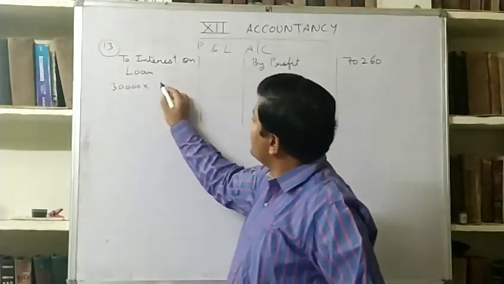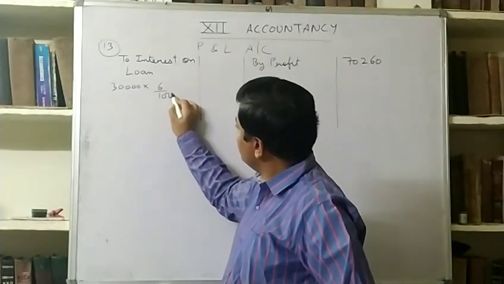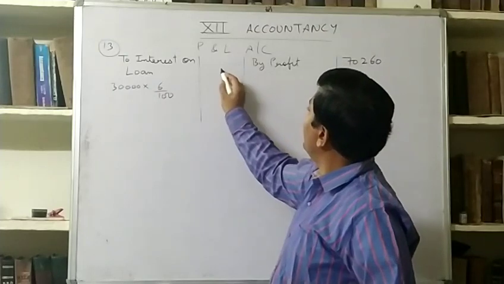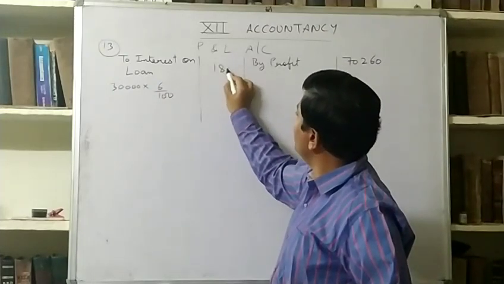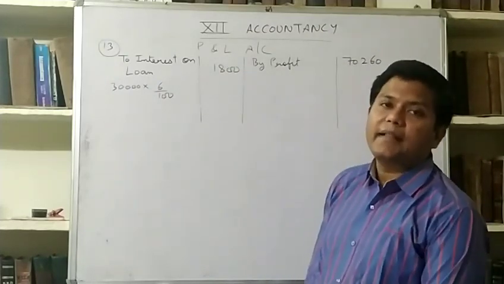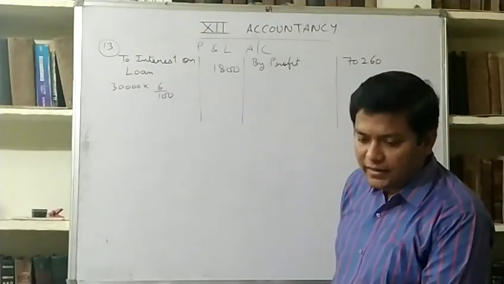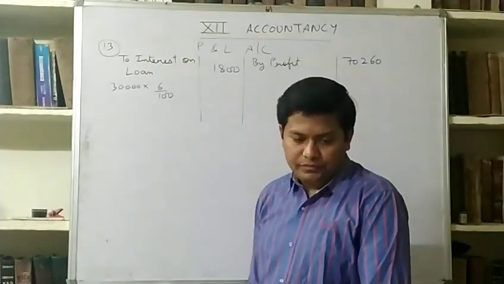We will apply 6% per annum. It will be 1,800 and the balance will be transferred to P&L appropriation account.